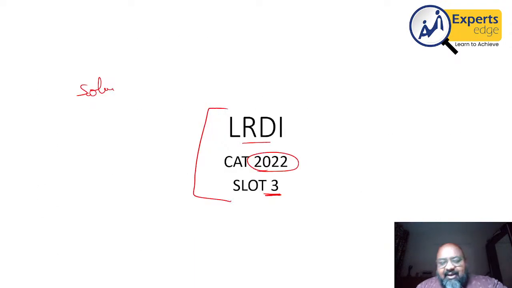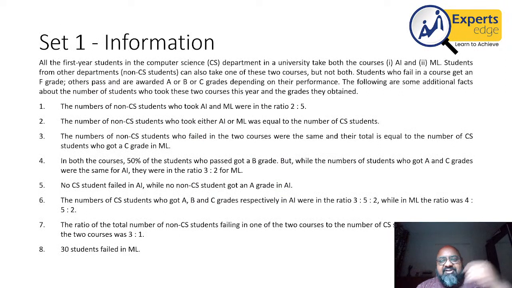So when I came to the LRDI section, this is the order in which I saw the questions. So this was the first question. Now, how we choose or let go of a set is very important. And I think in the LRDI section, the first point of order should always be to get one set down. Once you have 5, 6 questions marked, the level of confidence really goes up.